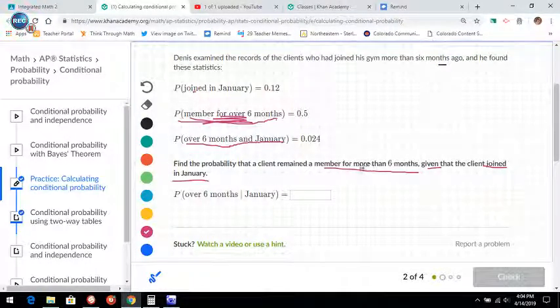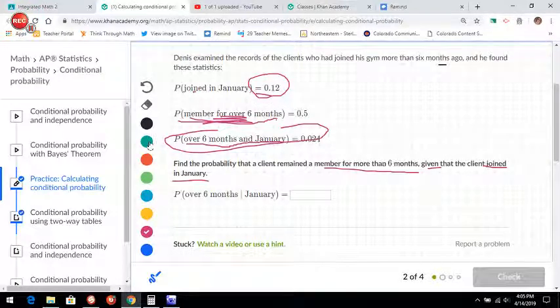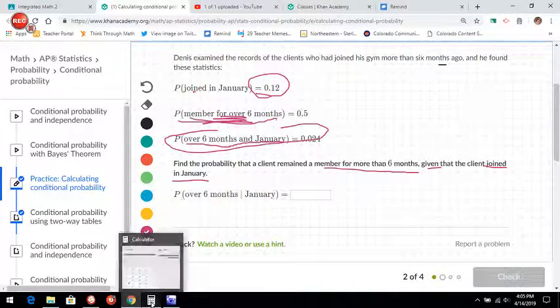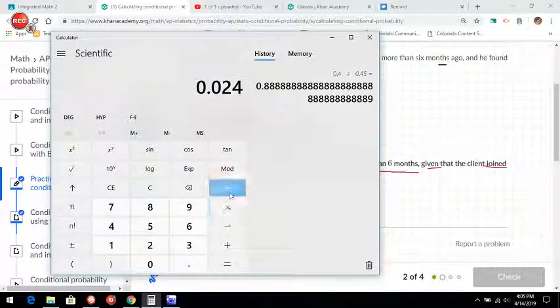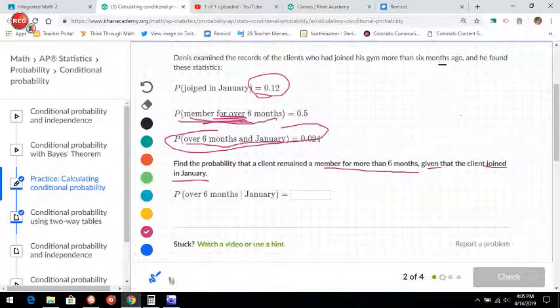I need people who joined in January, both of the categories, and were members for more than 6 months. So that's this. And then divided by people who joined in January. So that's 12%. So let's see, that would be 0.024 divided by 0.12.